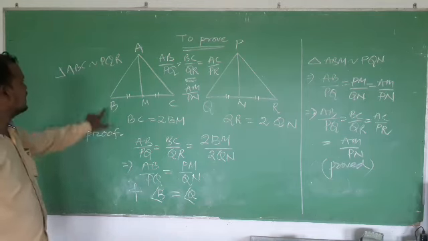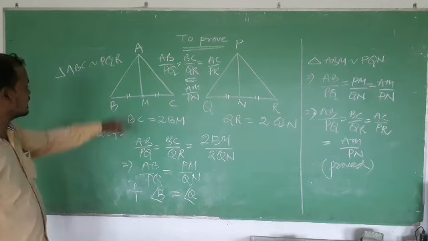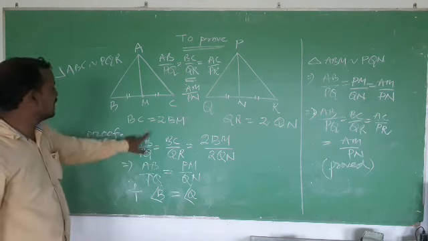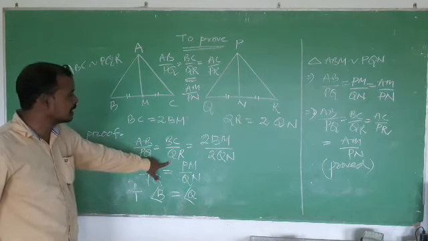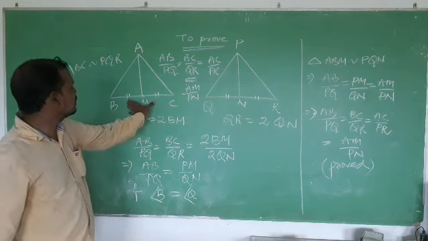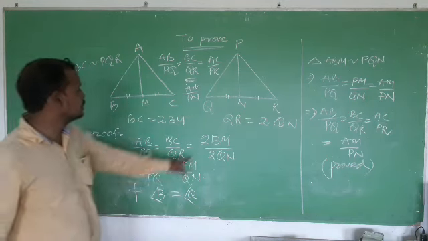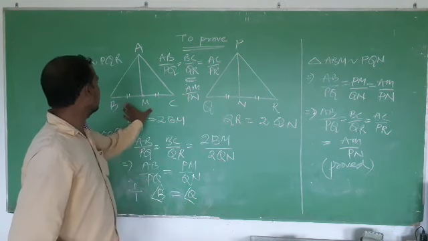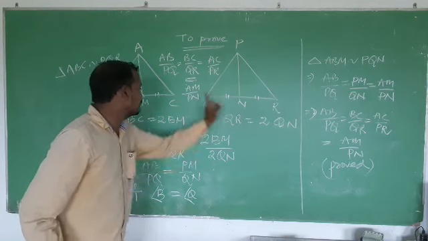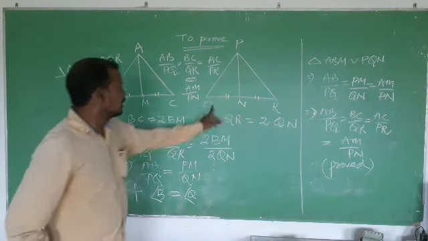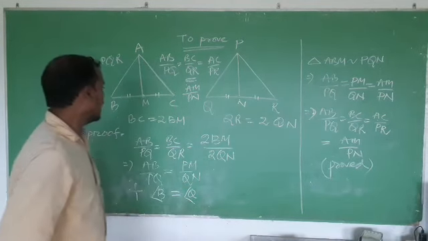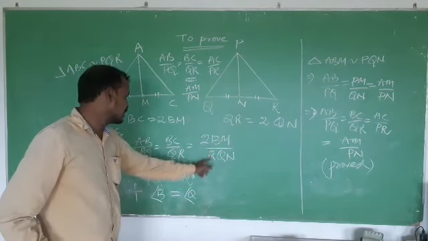Students, being the two triangles are similar, their corresponding sides are proportional. So I have written AB by PQ equals BC by QR. In case of BC, you can put 2 BM because BC is twice BM. So I have written BC equals 2 BM and QR equals 2 QN. Now 2 cancels 2.